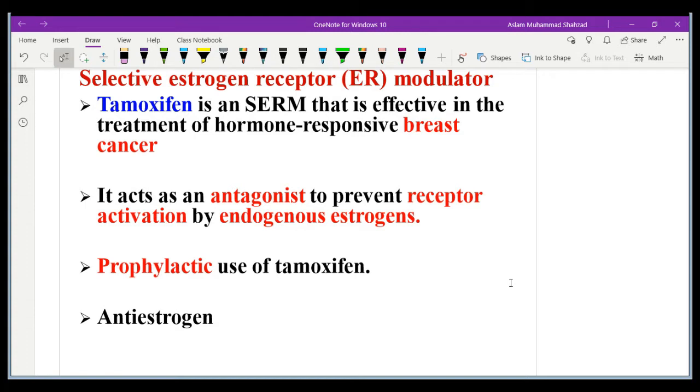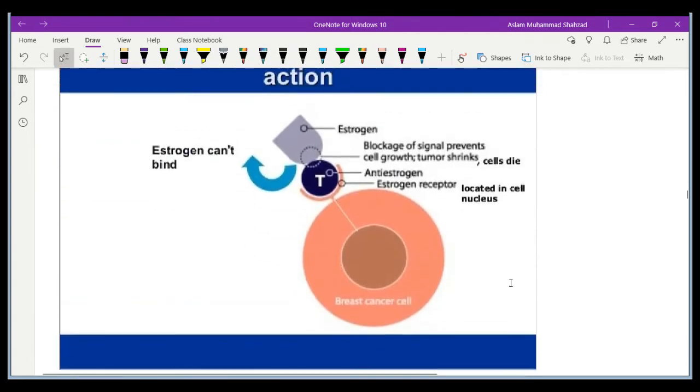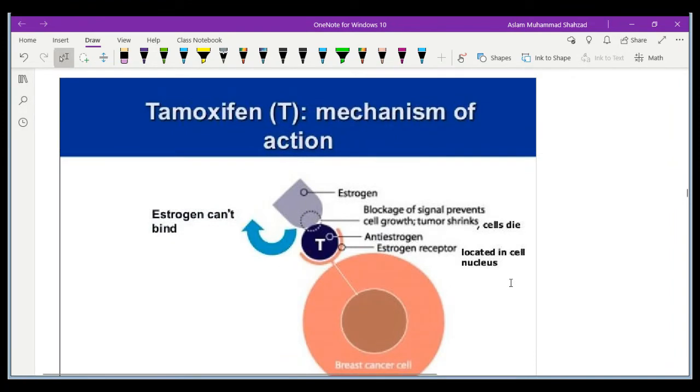Let's discuss the activity, especially the second point, about the antagonistic effect of this against the estrogens. If you take a look at the next slide, you can see this clear demarcation. The pink is showing you the breast cancer cells, and this U-shaped structure is showing you the receptor known as the estrogen receptor. What is actually happening is that estrogen, which is the hormone, binds with that receptor, and then it promotes proliferation of the breast cancer cells.